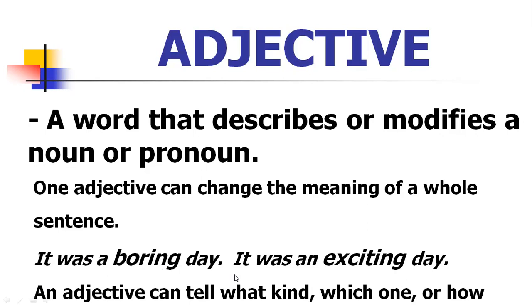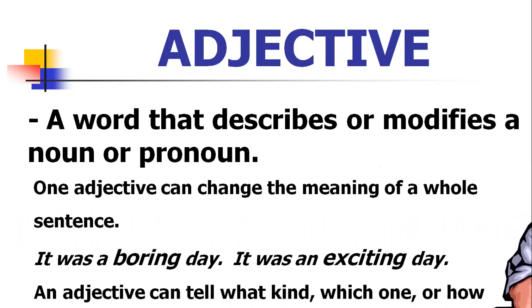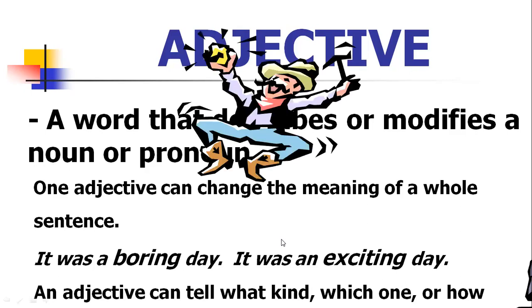Look here: "It was an exciting day." It is completely different, right? Can you see how this is changing? In the first sentence, it was a boring day. In the second sentence, it was an exciting day. This is how an adjective changes the entire sentence. An adjective can tell what kind, which one, or how.